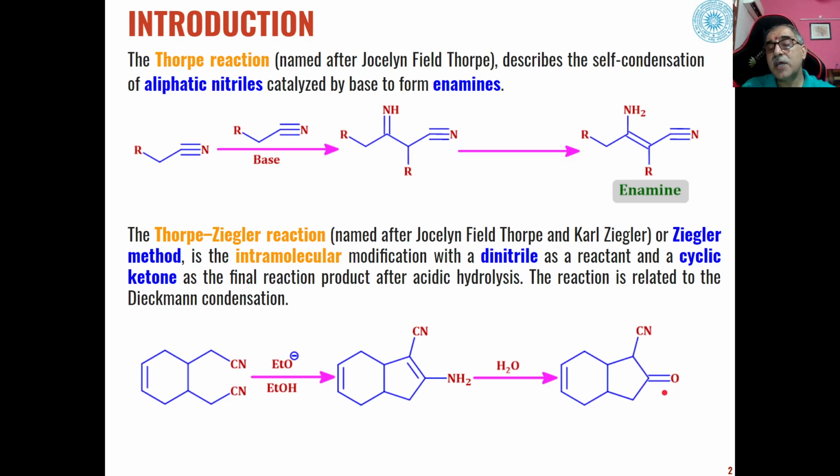So alpha cyano ketones are the final products in case of Thorpe-Ziegler reaction. So this is the difference between Thorpe reaction and Thorpe-Ziegler reaction.